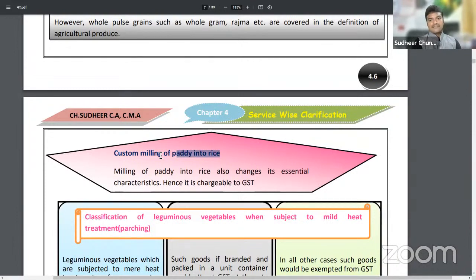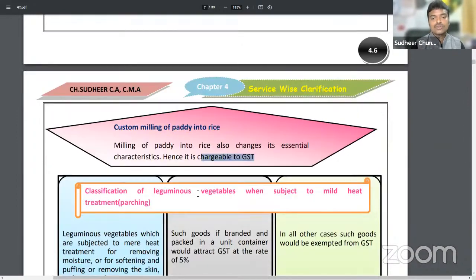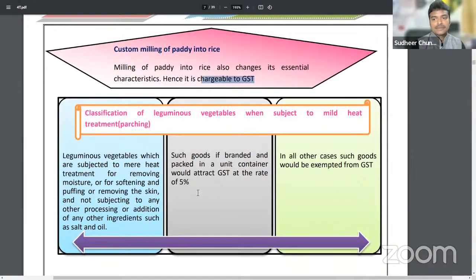No. Conversion of paddy into rice is nothing but a process. Such process job working charges will be liable to GST because the essential character of paddy and rice is different from each other. So milling of paddy into rice changes the essential character and hence it will be chargeable to GST. Next.